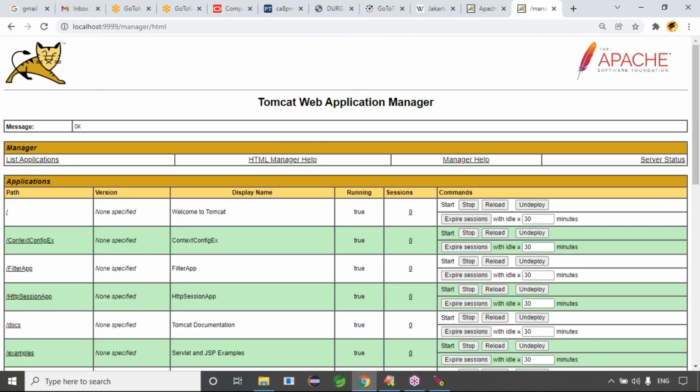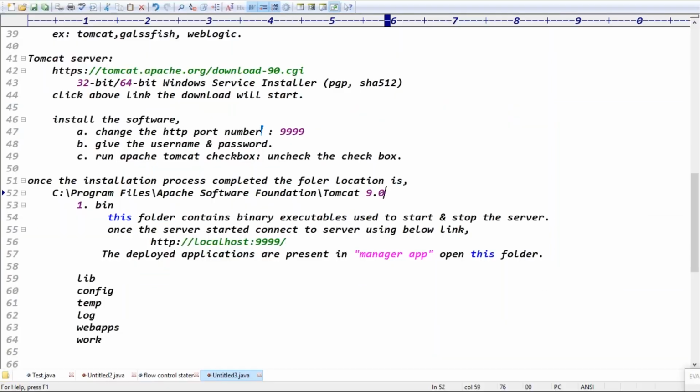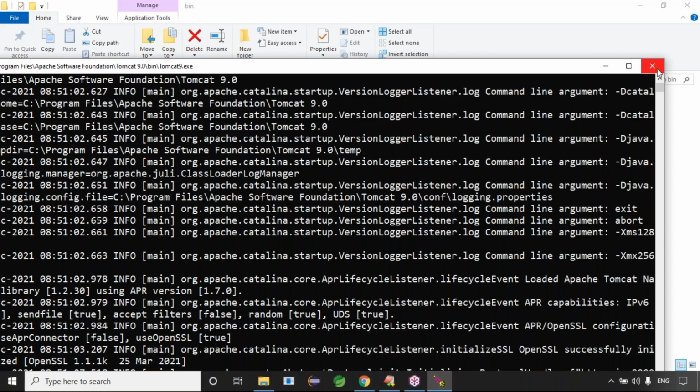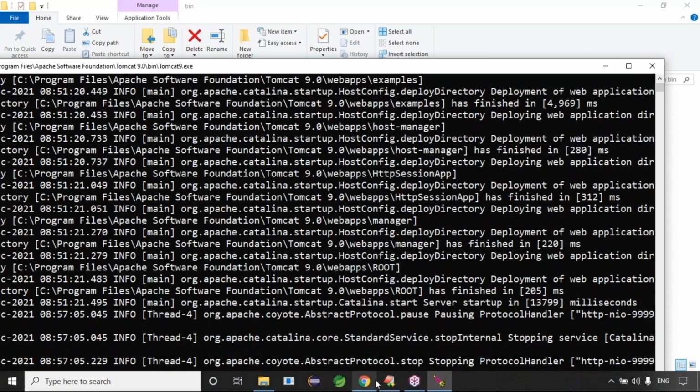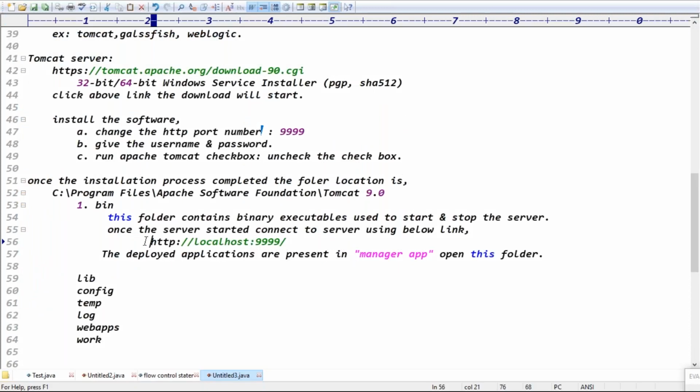Yeah. Guys, today try to complete the installation process, and go to this bin folder. In the bin folder, we can find Tomcat 9. Tomcat 9 is there, right? These are executable files, guys. Just double click on this file, then the server will start. Once the server is started, go to the browser and type the URL pattern http://localhost:9999, right?